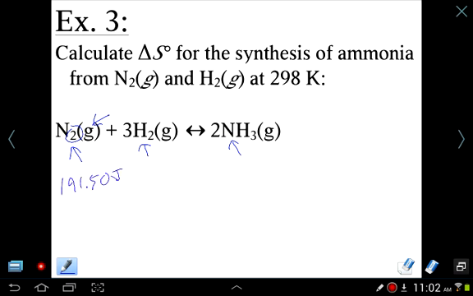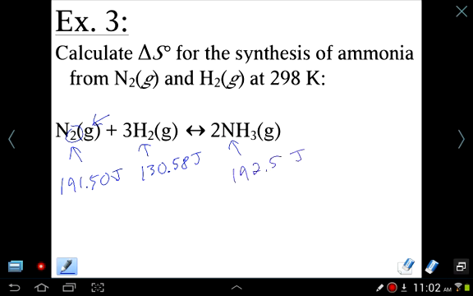Entropy is given in joules, in contrast to enthalpy, which is given in kilojoules. So 191.5. Look up hydrogen: 130.58 joules. And finally, ammonia should be under nitrogen, its principal element: 192.5 joules.